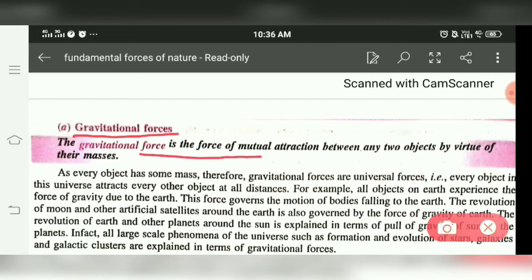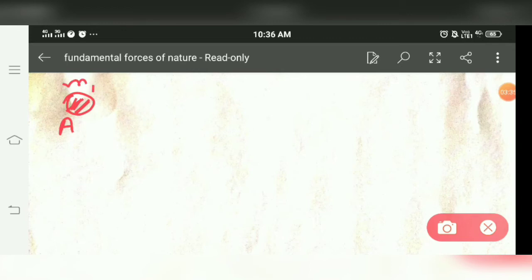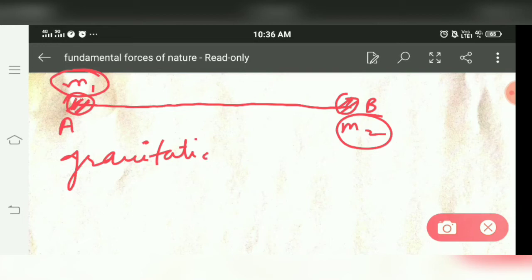The gravitational force is the mutual attraction between any two bodies by virtue of their masses. What does it mean? Suppose we have two bodies, body A having mass m1 and body B having mass m2. This is the line joining the centers of the two bodies. As both bodies have some mass, due to this mass a force exists between these two bodies. That force is called gravitational force.